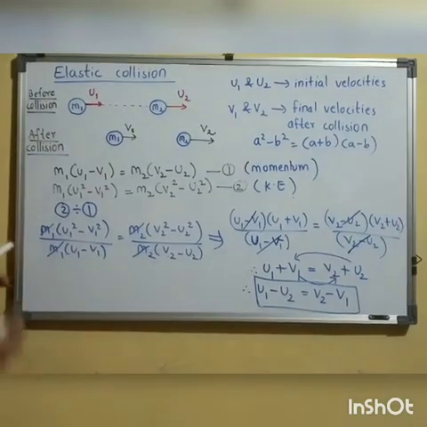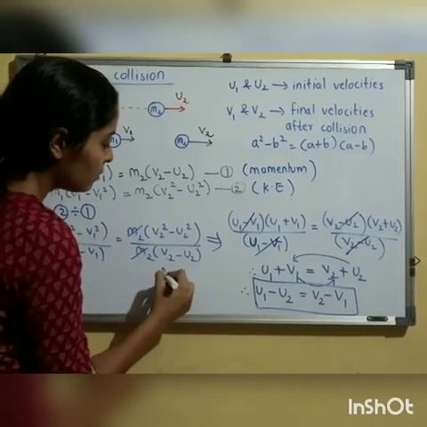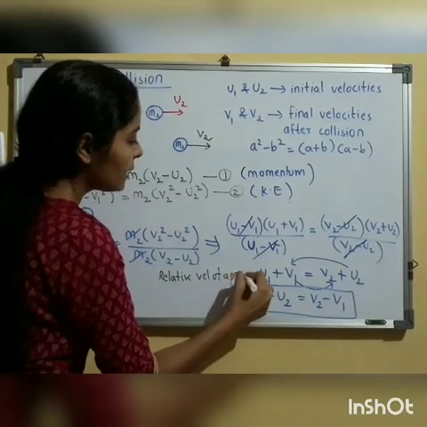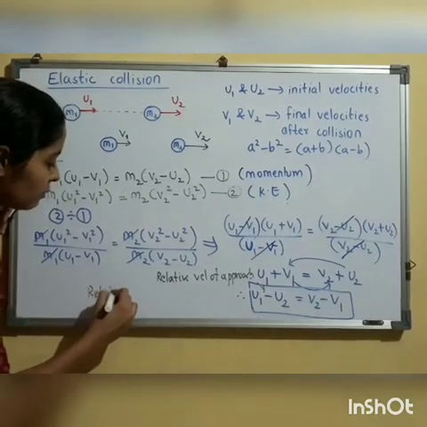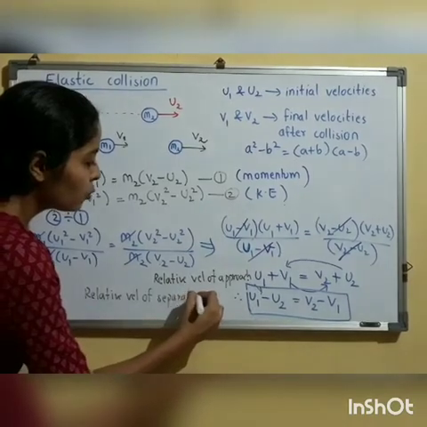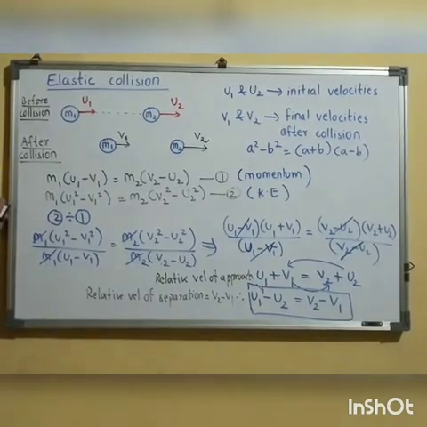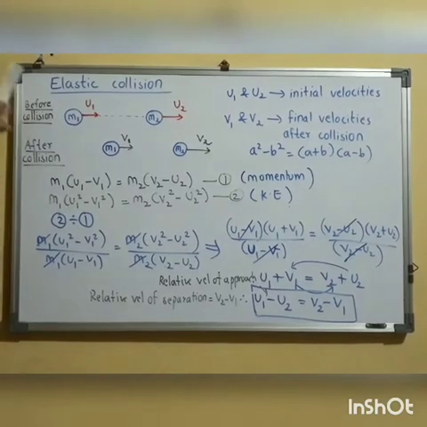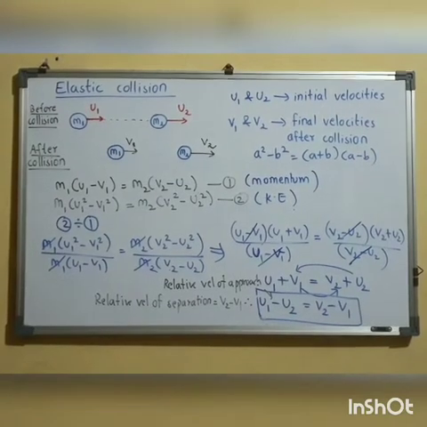So u1 minus u2 is known as the relative velocity of approach. So relative velocity of approach is what? u1 minus u2, and relative velocity of separation is what? It is v2 minus v1. So relative velocity of approach is u1 minus u2, relative velocity of separation is v2 minus v1. So for elastic collision, the condition is relative velocity of approach is equal to relative velocity of separation.